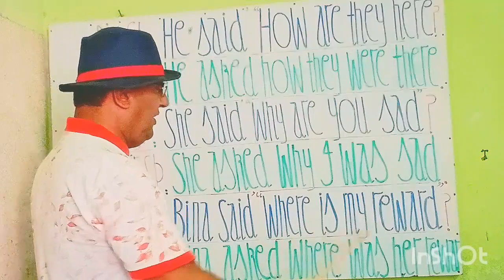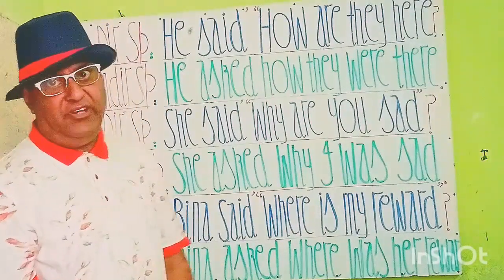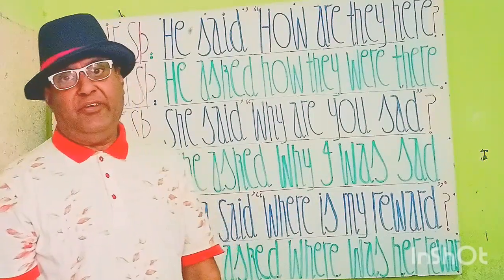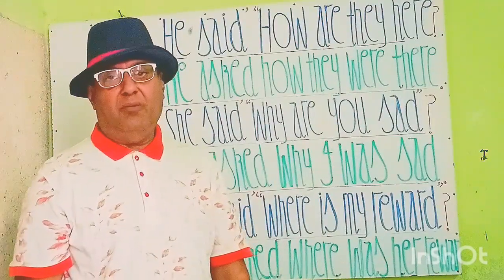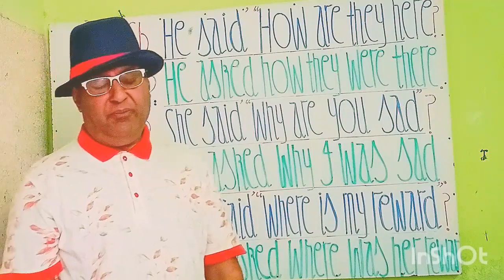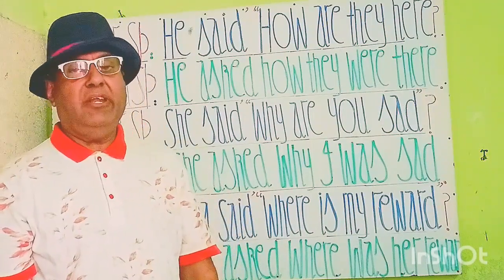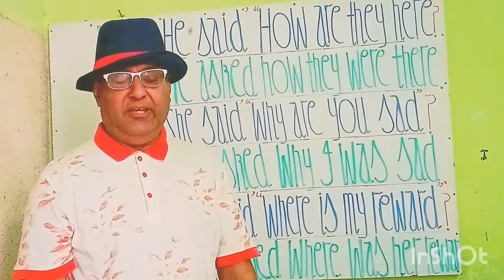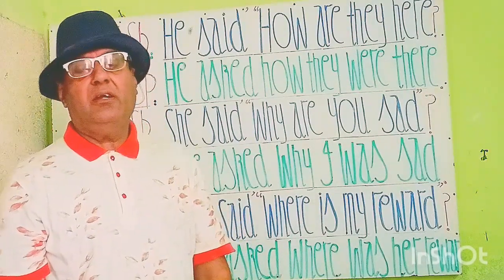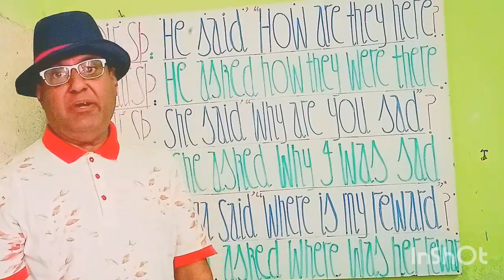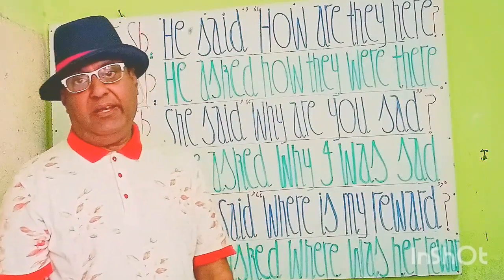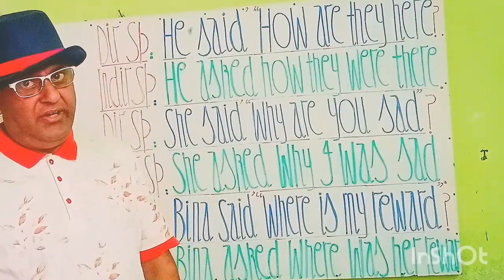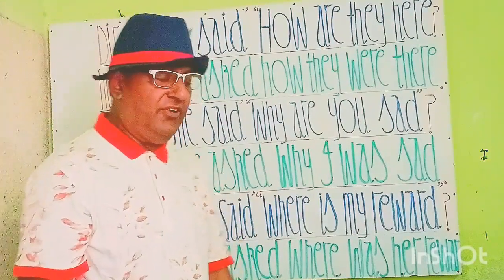Beena said, where is my reward? Beena ने पूछा मेरा इनाम कहाँ है? ये एक बराह रास्त गुफ्तगू है, डायरेक्ट स्पीच है। Beena said, where is my reward? So direct speech statements are inside the commas. Second part is always inside the commas.